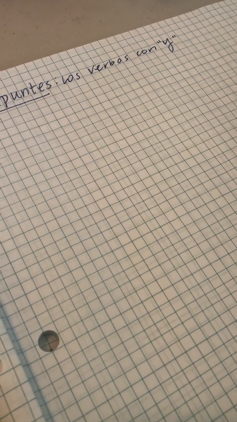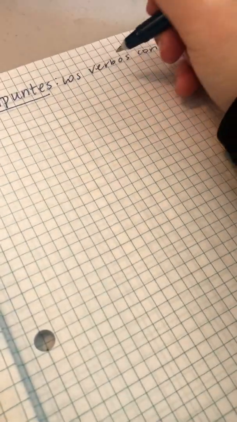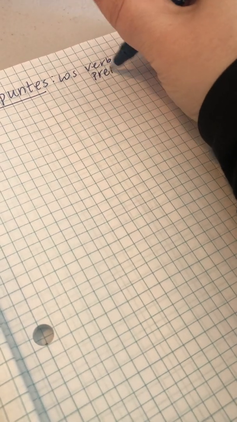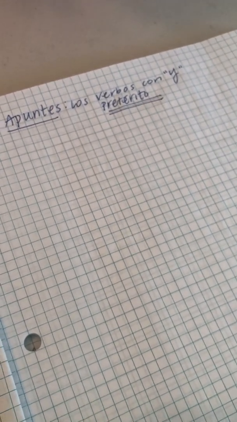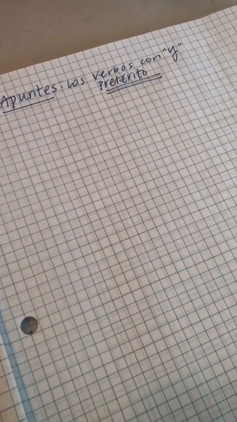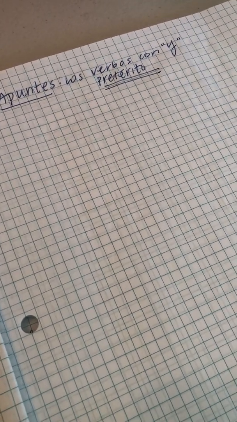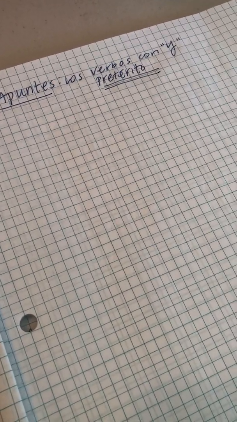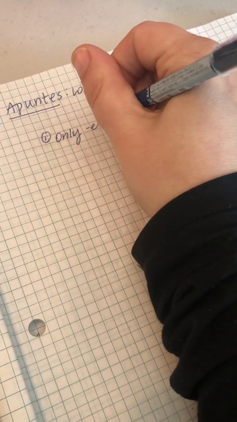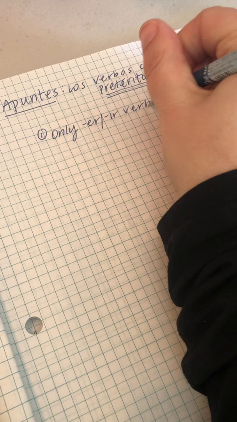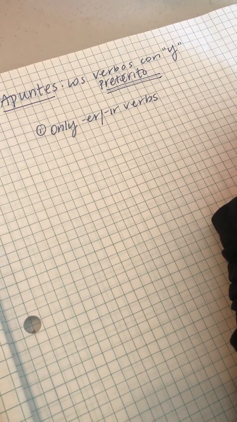Now, these verbs don't start off with a Y in the preterite tense. Let's make sure we know we're talking about el pretérito. Okay, so en el pretérito, esos verbos no empiezan con Y. They don't start with a Y. They end with a Y, or end up with a Y, I should say, as we conjugate them. So let's go over some basic tips about what these verbs are. So the first thing is that these verbs can only be ER or IR verbs. So it doesn't exist in AR verbs.